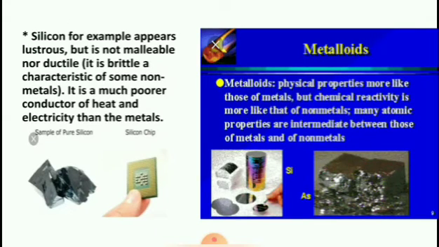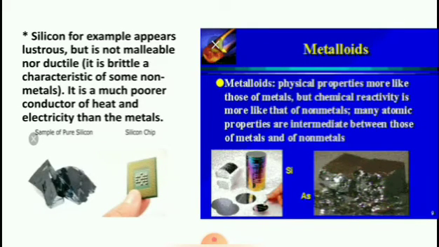Silicon, for example, appears lustrous but is not malleable nor ductile. It is brittle, a characteristic of some nonmetals. It is a much poorer conductor of heat and electricity than the metals. This is a sample of pure silicon. This is the silicon chip.